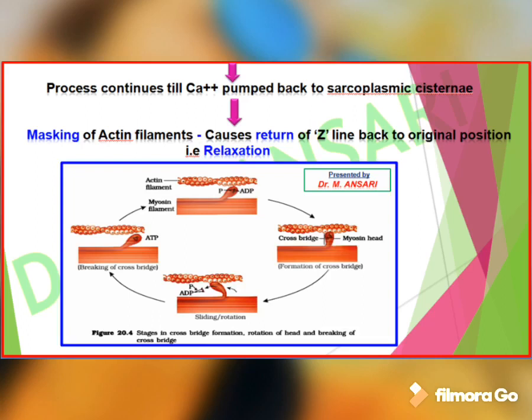After formation of the cross bridge, sliding or rotation occurs, which indicates sliding of the thin filament, that is the actin filament, on the thick filament, that is the myosin filament.